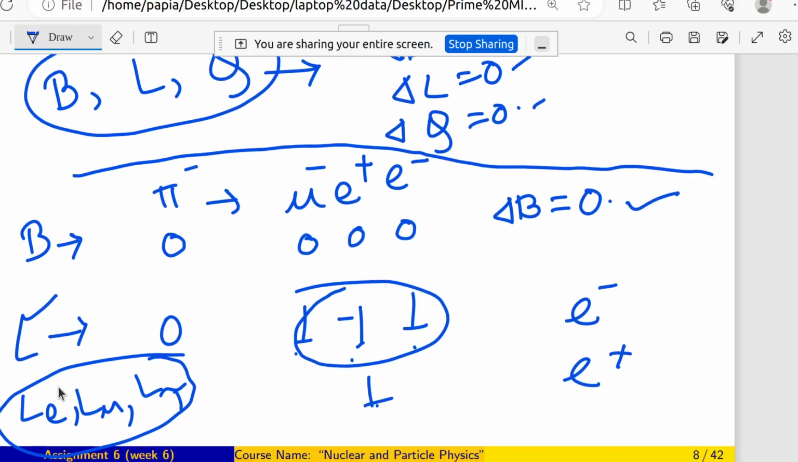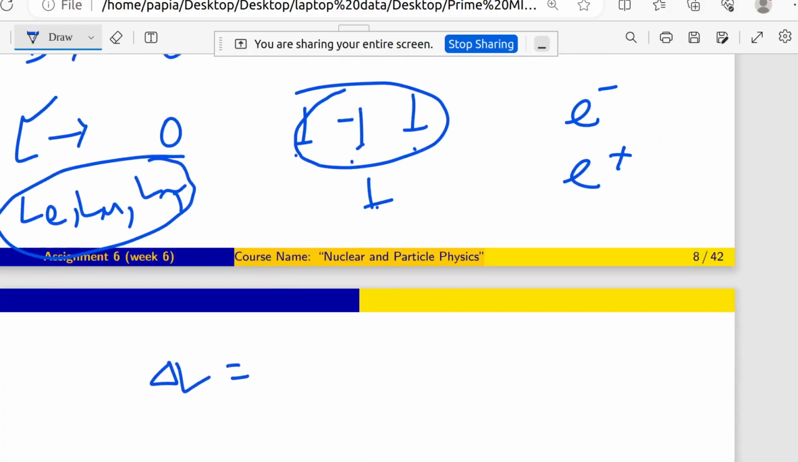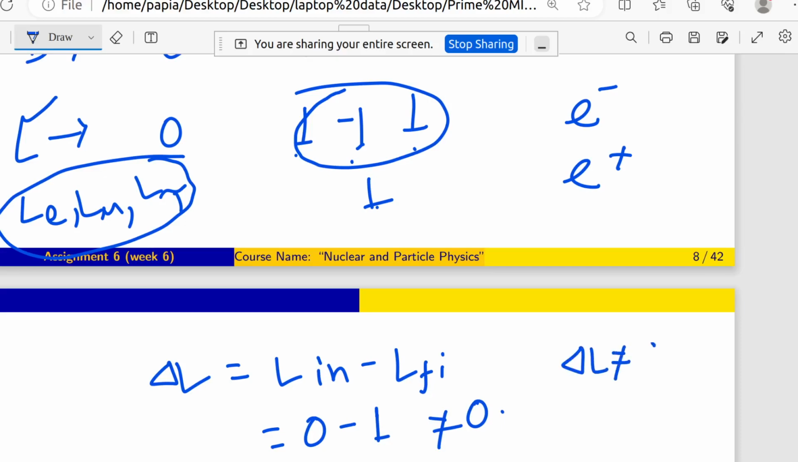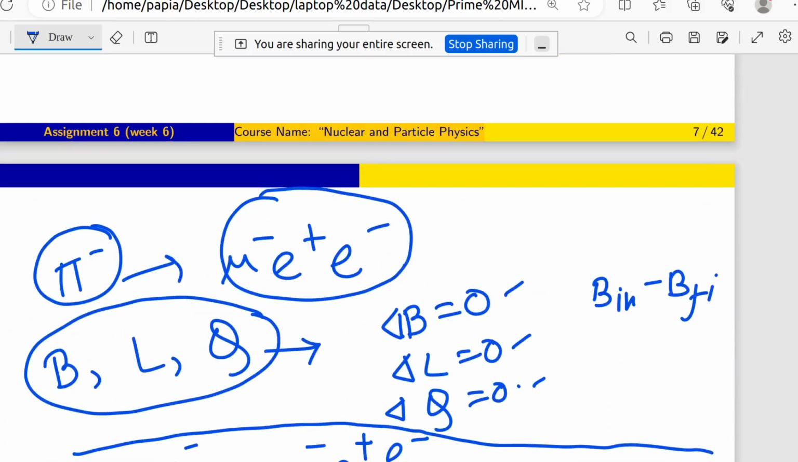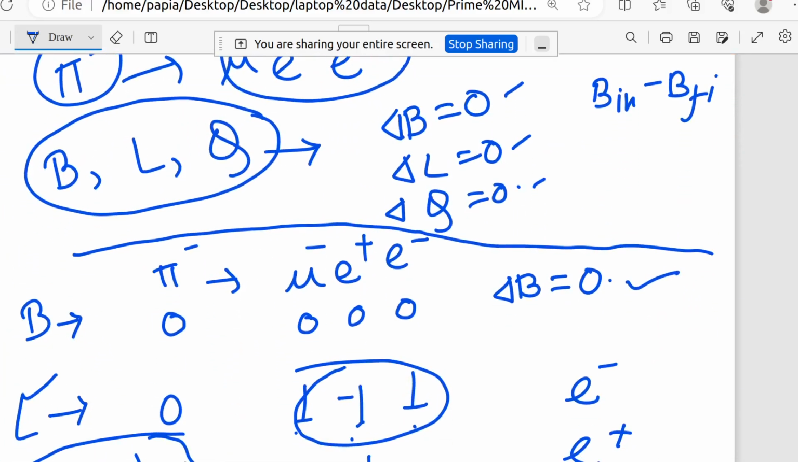Now if I write delta L, I have told you that it is L initial minus L final. So what will be the value? 0 minus 1, which is not equal to 0. That means our delta L is not equal to 0, which tells us that this nuclear interaction I have written here, pi minus goes to mu minus e plus e minus, is not possible. And the violation is in lepton number.